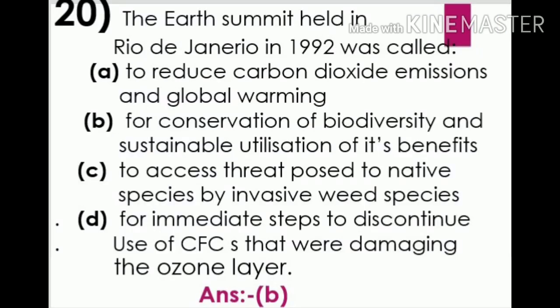Next question. The Earth Summit held in Rio de Janeiro in 1992 was called. Option A, to reduce carbon dioxide emissions and global warming. Option B, for conservation of biodiversity and sustainable utilization of its benefits. Option C, to assess threat posed to native species by invasive weed species. Option D, for immediate steps to discontinue use of chlorofluorocarbons that were damaging the ozone layer. Option B, for conservation of biodiversity and sustainable utilization of its benefits is the correct answer.